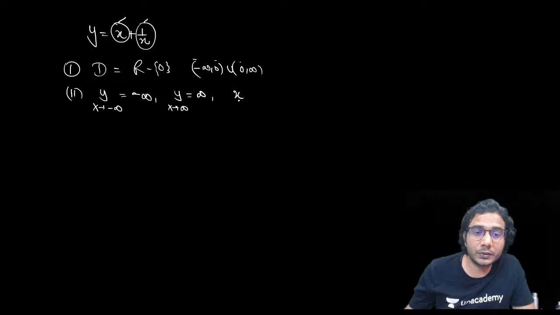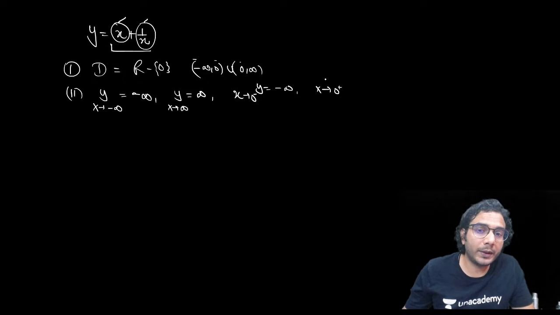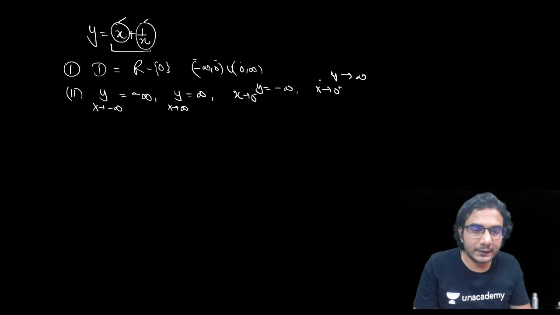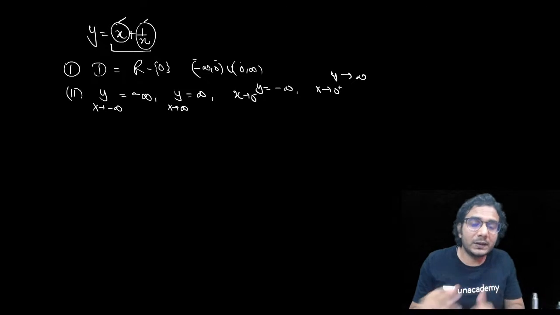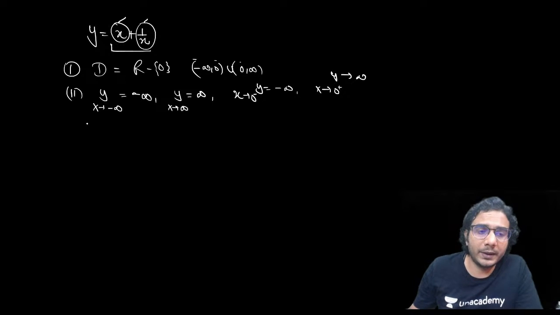But when x approaches 0 minus, then what will happen? See, when x approaches 0 minus, then 1 upon x is minus infinity, and x will be 0 only. So it is minus infinity, right? And when x approaches 0 plus, that means the positive side of 0, then 1 upon x will be plus infinity and x will be 0. So y will approach plus infinity. So you can see all the endpoints, whether it is 0, left side of 0, right side of 0, or plus infinity or minus infinity, the function is approaching either plus infinity or minus infinity.